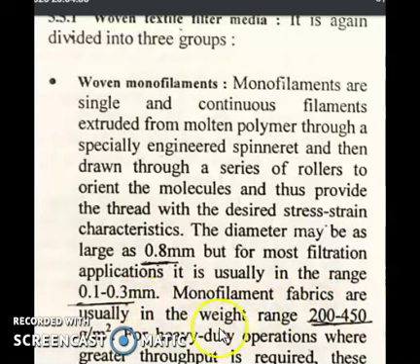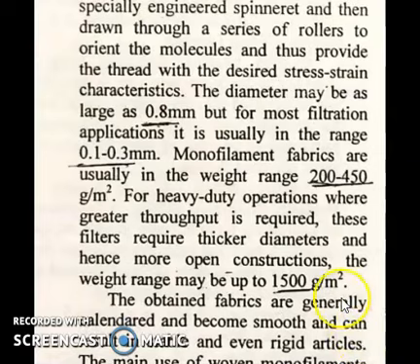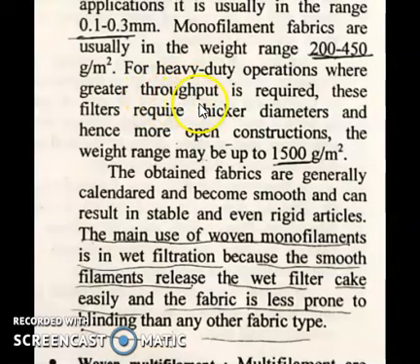Monofilament fabrics are usually in the weight range 200 to 450 grams per meter square, which may extend up to 1500 grams per meter square for heavy duty operations where greater throughput is required. These filters require thicker diameters and hence more open constructions.